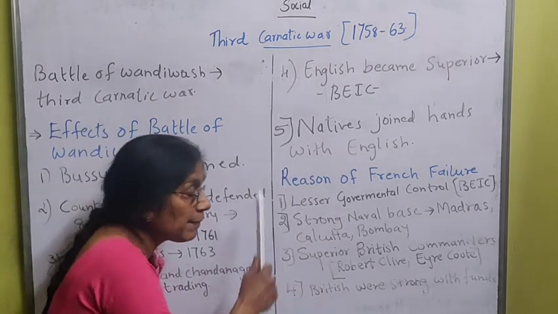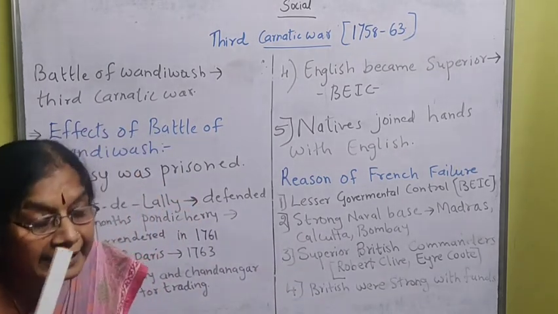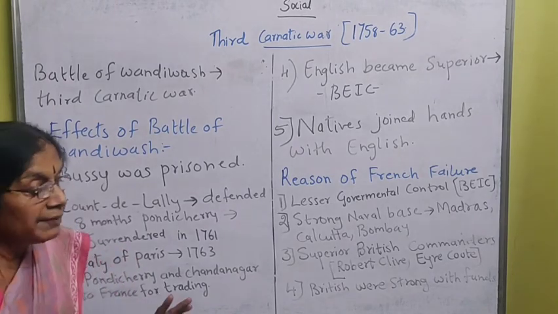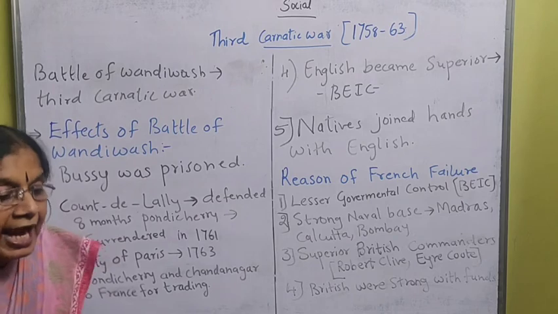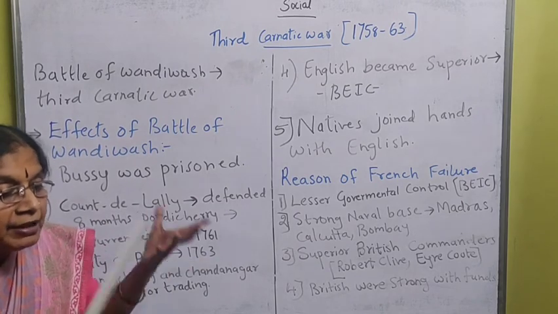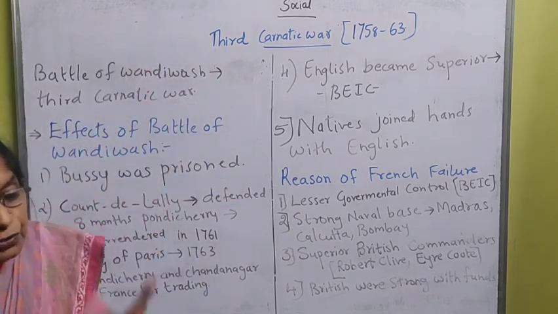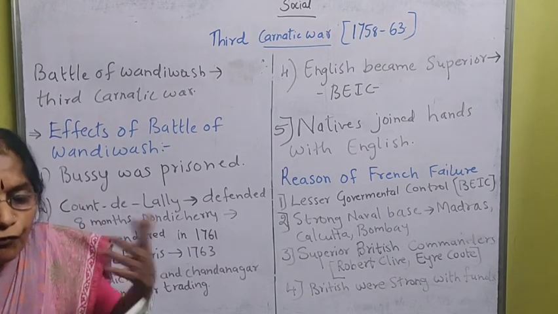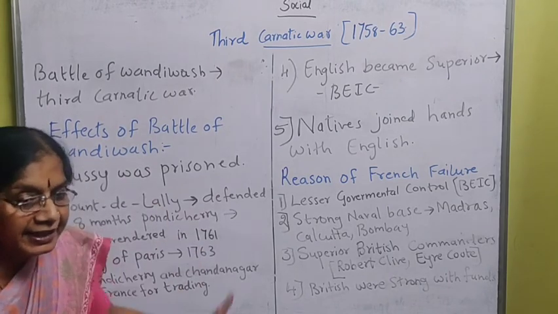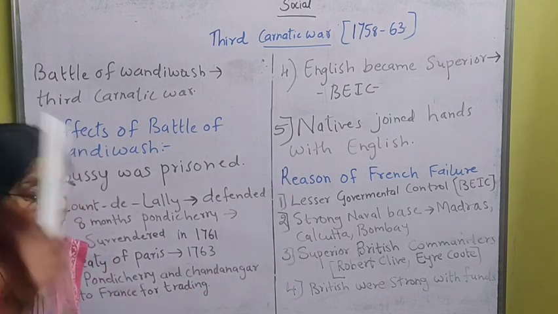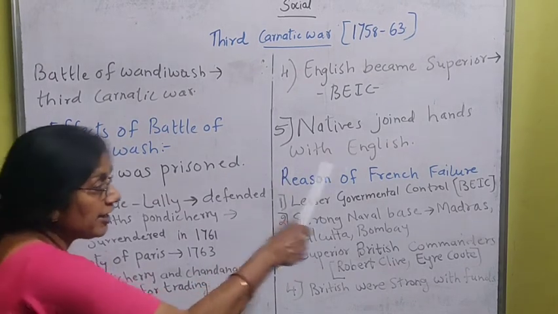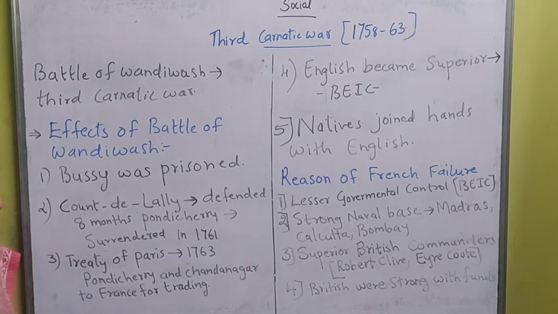But for the French, what happened? It was a government company. At that time communication was not as good as we have today. They had to wait a long time for decisions to come from France through letters. There was no phone, no mobile, nothing. So communication was very poor. So that was a big failure for the French in the Battle of Wandiwash.